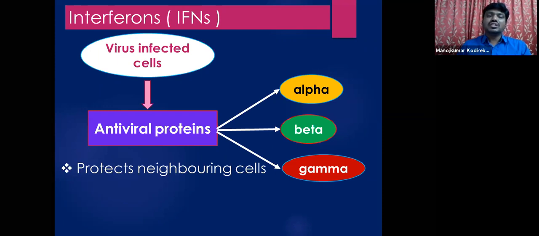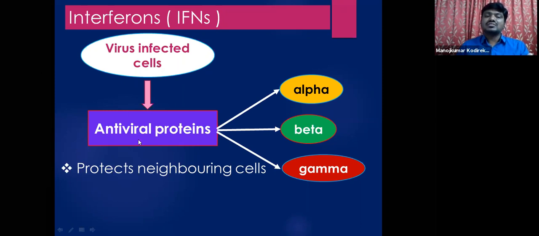These proteins are generally produced by virus infected cells. If our body is infected with any kind of virus, and that virus enters the cells of our body, those cells are called virus infected cells. The bodily cells which are attacked by the virus produce these proteins.